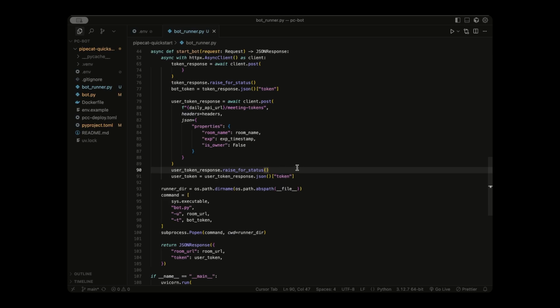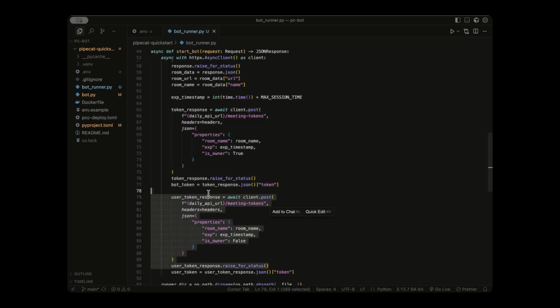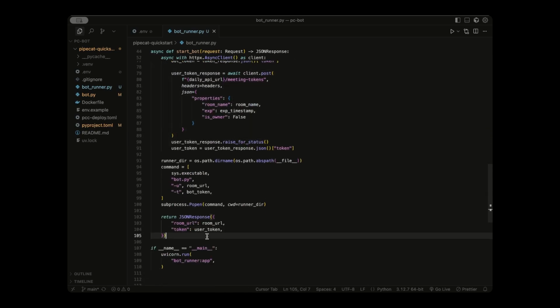Okay, so our server has actually created the meeting now with all these post requests, but down here is where we actually employ the bot to join the room. This is like the magic step. So subprocess.Popen opens a new background process. We use sys.executable to find our current Python interpreter, which is UV, and passes the room URL and bot token it needs to be able to join the room.